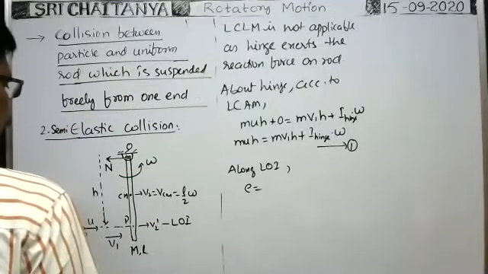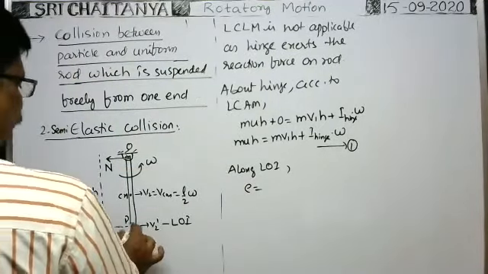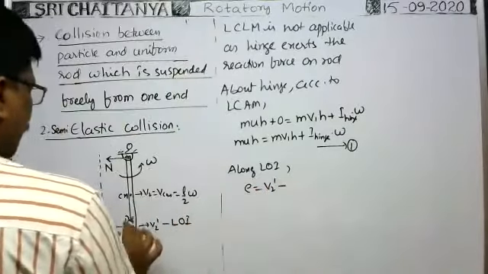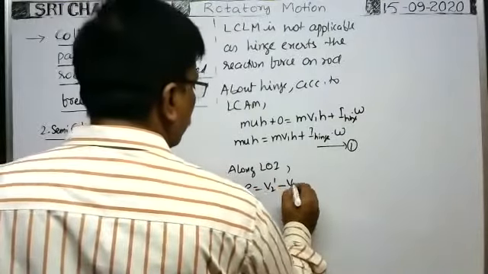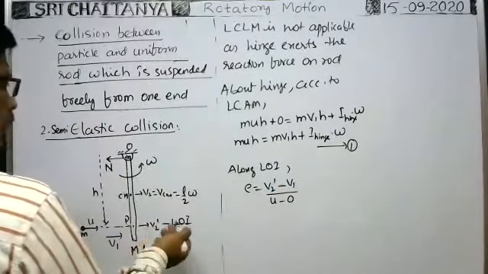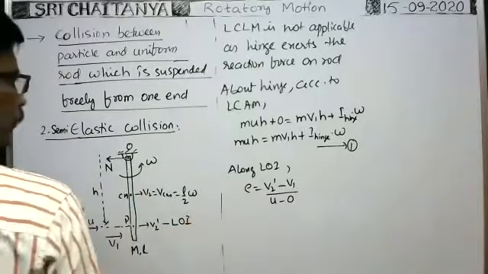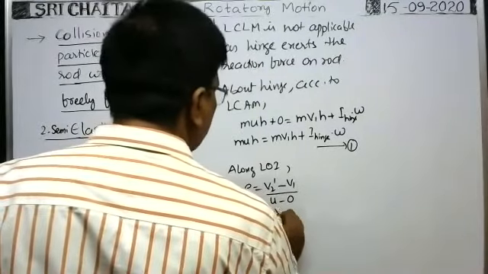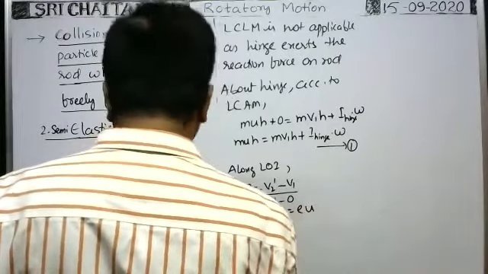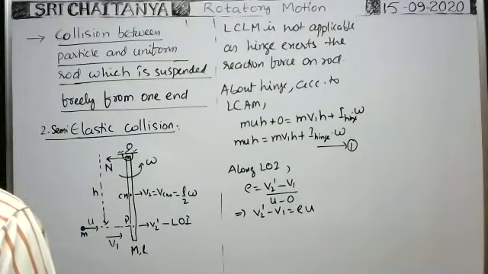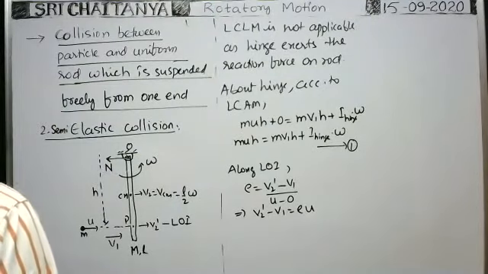So e is equal to the velocity of this point after collision, v2 dash, minus the velocity of the particle after collision, v1, divided by u minus the velocity of this point before collision, which is 0 as the rod is at rest. That implies v2 dash minus v1 is equal to e into u.